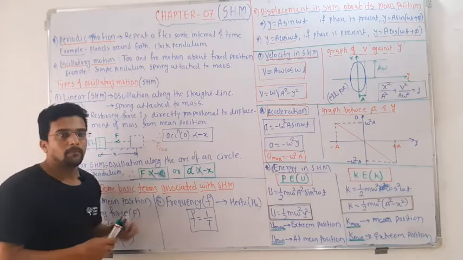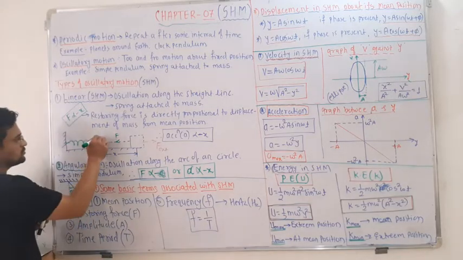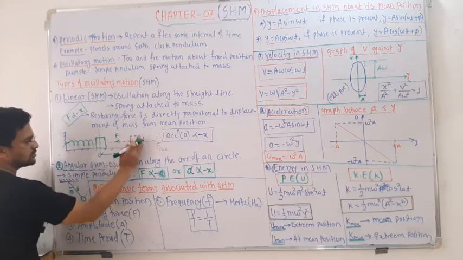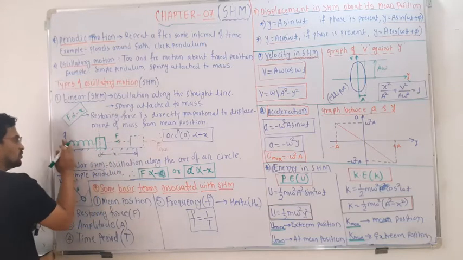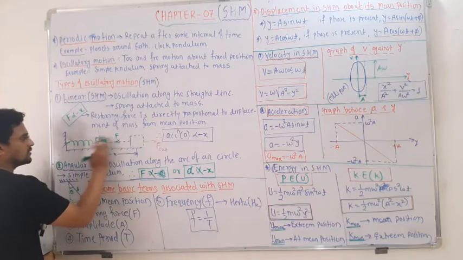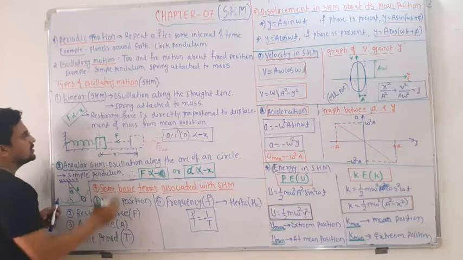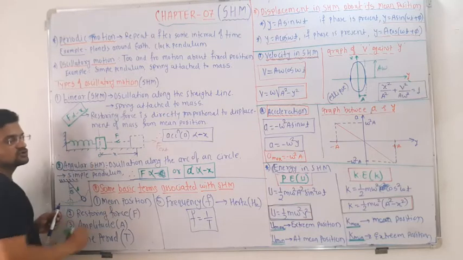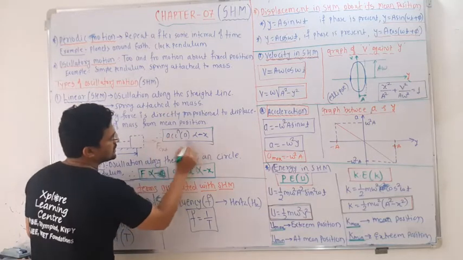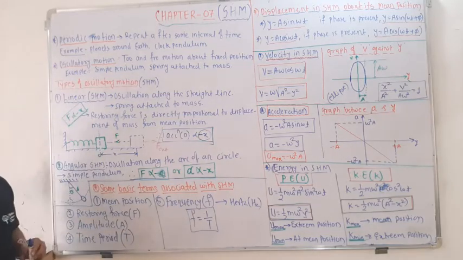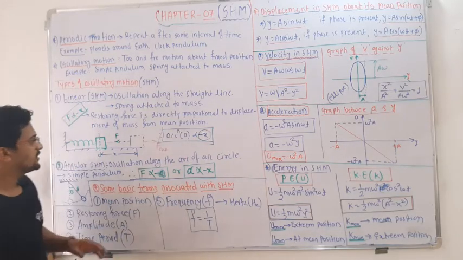About the mean position, where it is at rest, it will start oscillating. If you leave it, it will move here, come back, move here, come back, so about this mean position it is moving here and there. In the same way, if force is directly proportional to displacement, then acceleration is also directly proportional to minus x, that is the displacement. So this is the linear SHM.